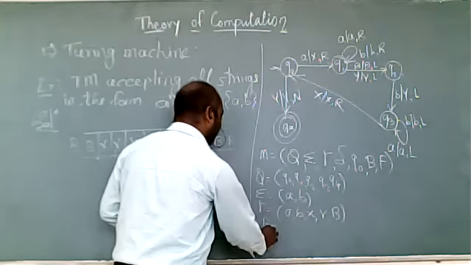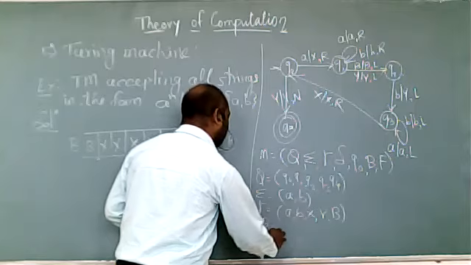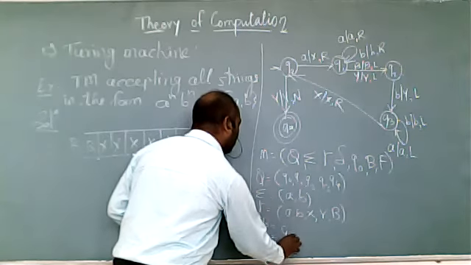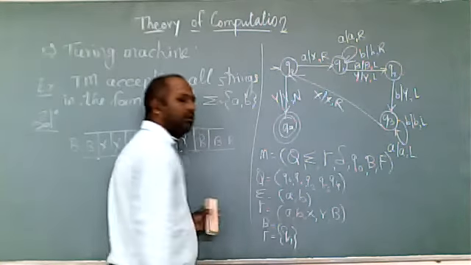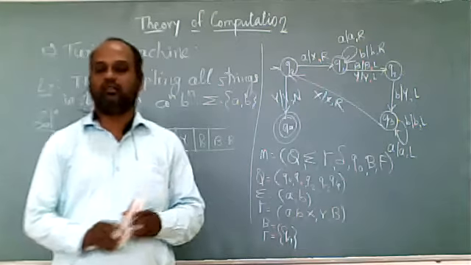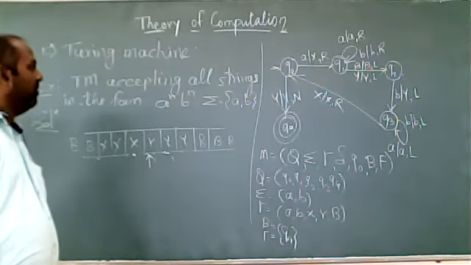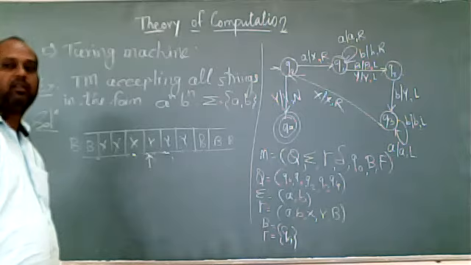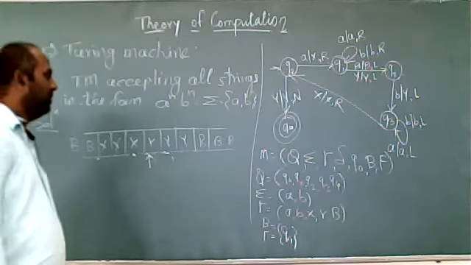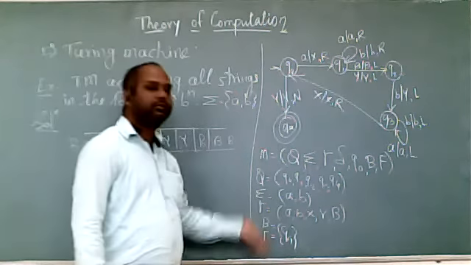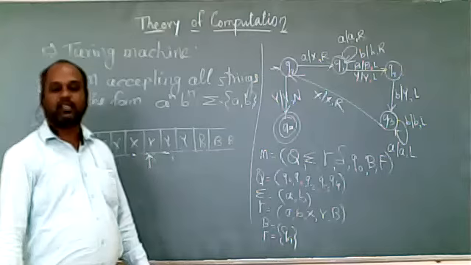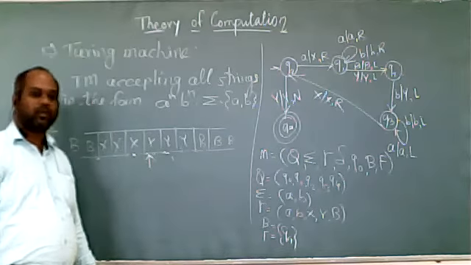And the last is F. F is your final state. In this condition, Q4 is your final state. So in this way, we have to write the definition of Turing machine, the 7 tuples which describe this problem statement.